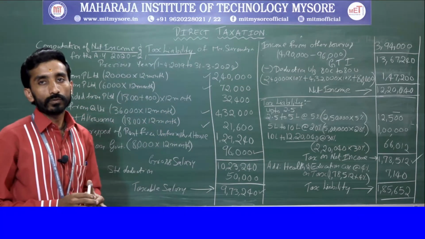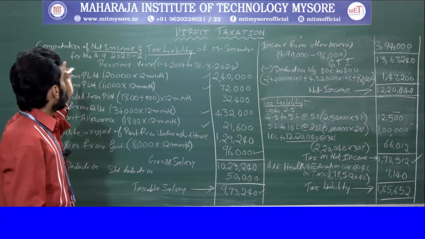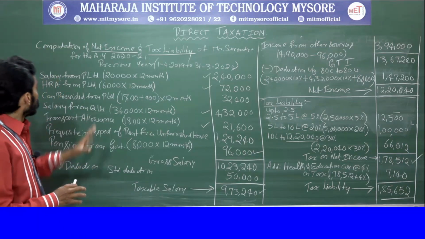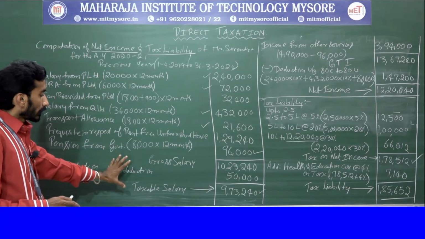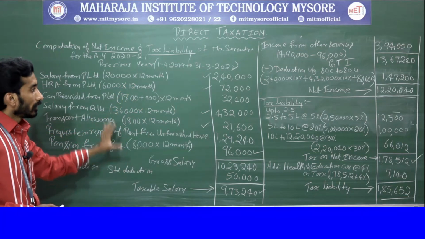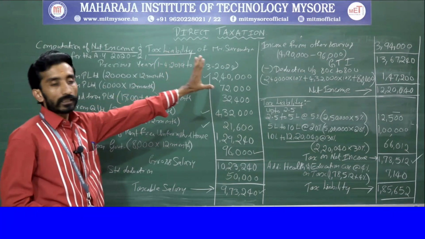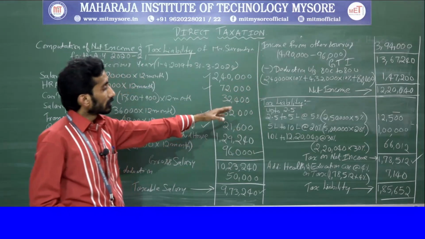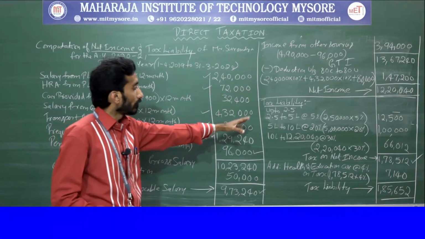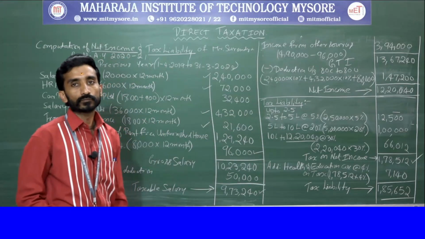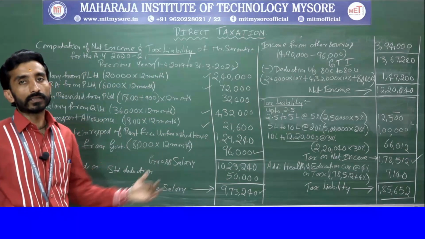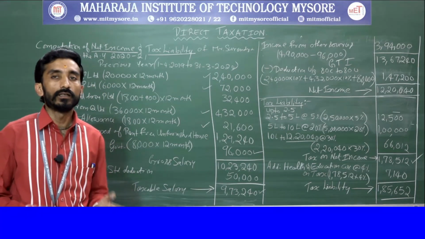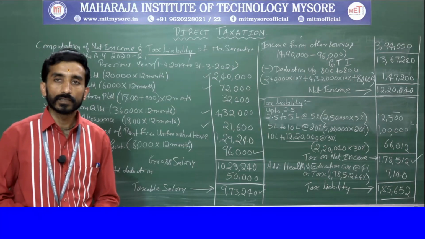Hope you are clear with this now, right? So in this case, they had asked us to calculate net income and tax liability. So what we did, first we calculated with respect to salary based on the components given. Afterwards, we went with the calculation of net income, including income from other sources. Next thing is we gave deduction. Afterwards, we calculated the tax liability. Right? Hope you are clear with this. This is how the problem will be asked. Either they might ask you as a case study, or else it will be a normal 10 marks problem. Thank you.